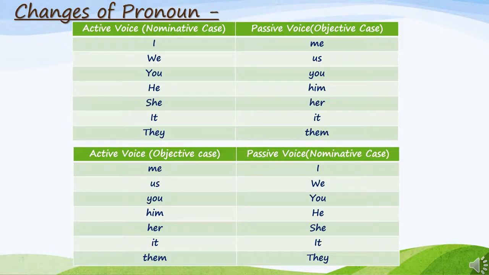Now we see the second table. If the pronoun is given in the objective case in an active voice sentence, and you want to make that pronoun the subject of the sentence in passive voice, then we use this table to change the pronoun from its objective case to its nominative case. In this case, me becomes I, us becomes we, you becomes you, him becomes he, her becomes she, it becomes it, and them becomes they. So this is the table of changing of pronoun.